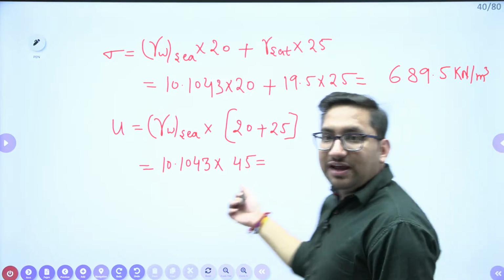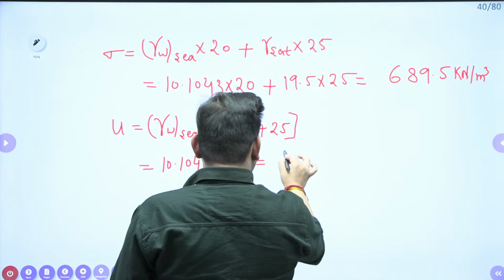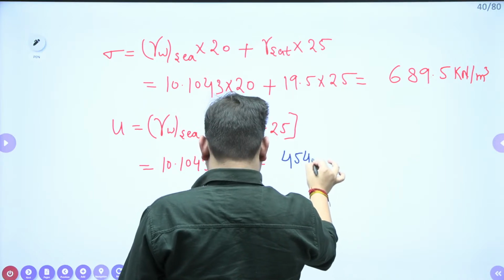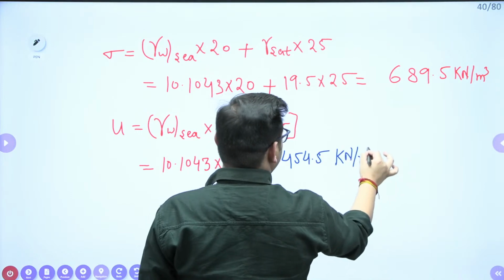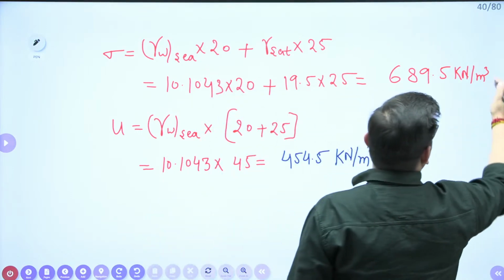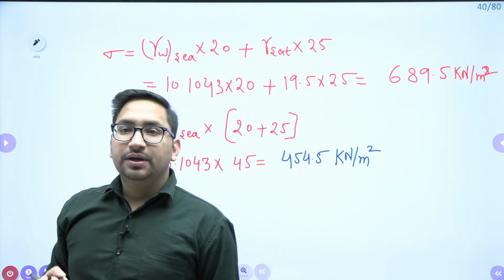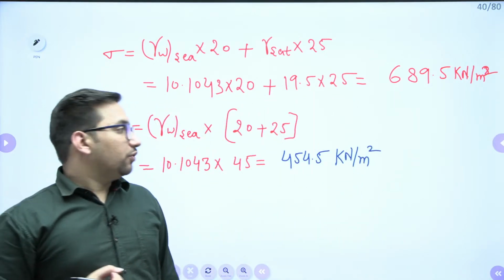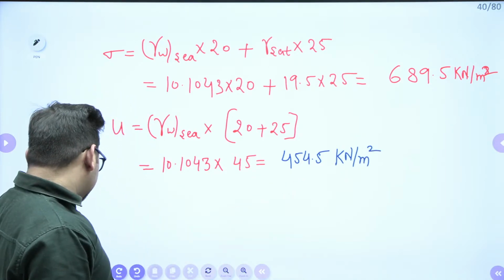Okay, this particular value you are getting, right? I think this value you are getting it as 454.5 kilonewton per meter square. It will be square. Kilonewton per meter square. Just let me know. 454.69. Okay, around this particular value, right? So just check for the options.